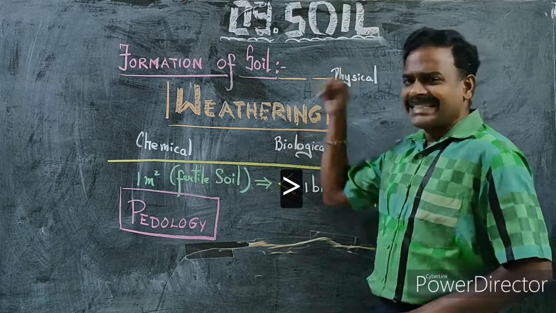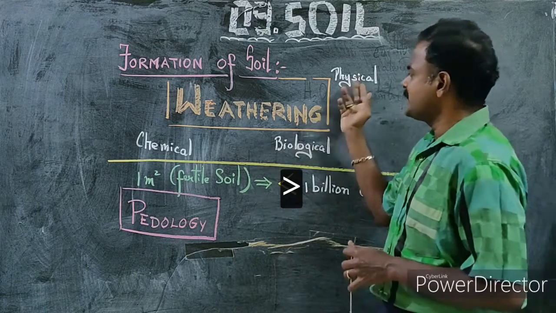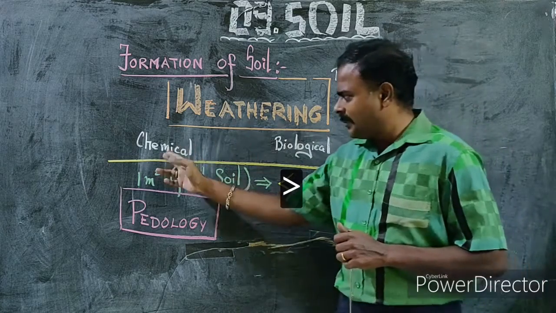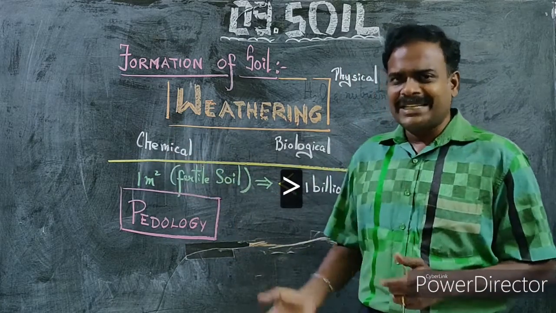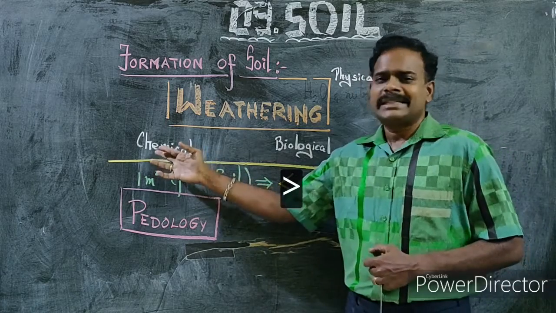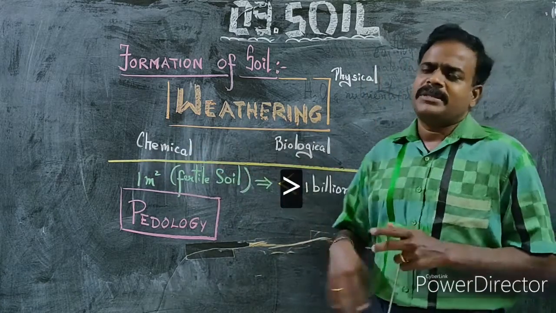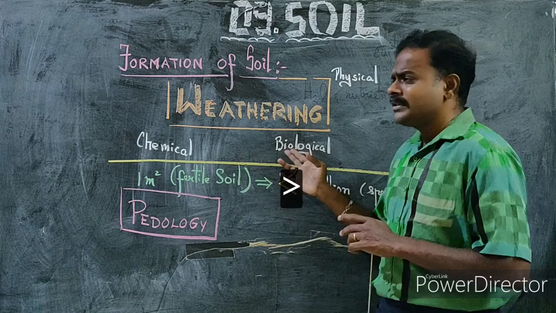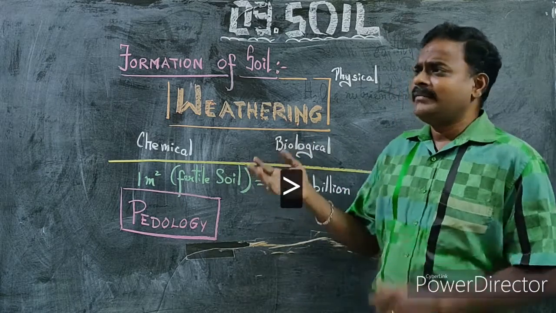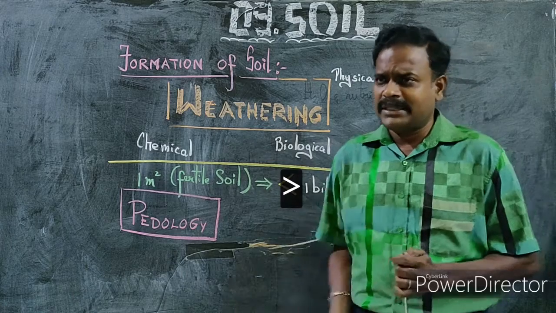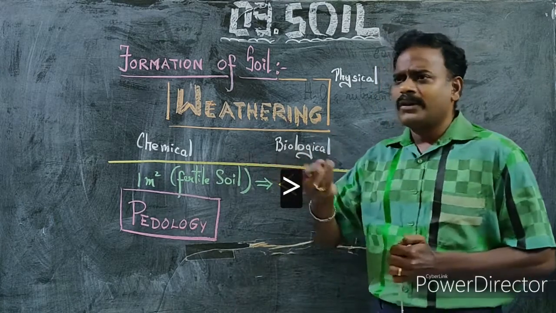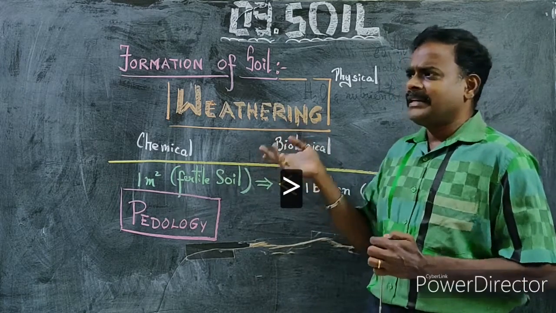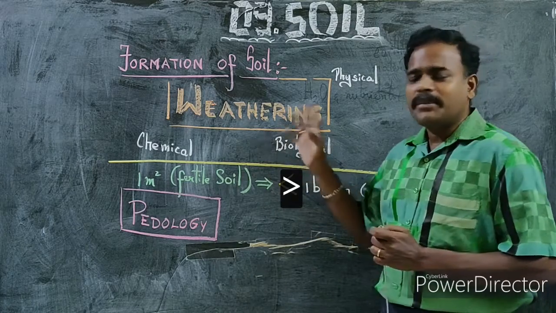If physical factors are involved in the weathering or breakdown of rocks, it is called physical weathering, like air, water, temperature, and other climatic factors. There are certain chemicals which are involved in the rupturing of rocks into pieces, so they are called chemical weathering. And thirdly, microorganisms and other macroorganisms that are involved in the breakdown of rocks, which also includes human involvement. So we are involved in the breaking down of rocks into pieces for soil or for gravel. We break the rocks. Everything, whether natural or artificial, comes under biological weathering.